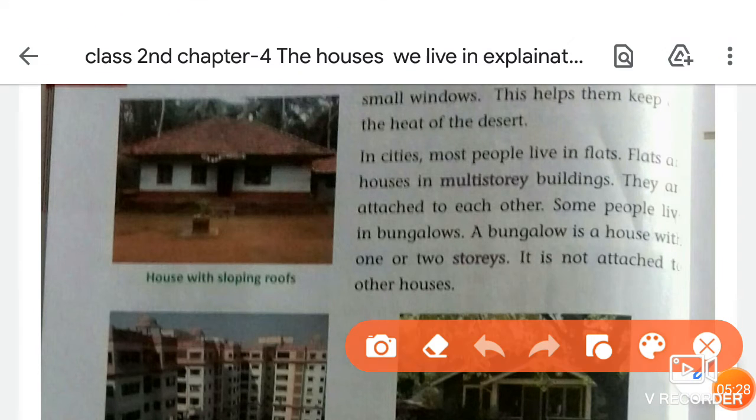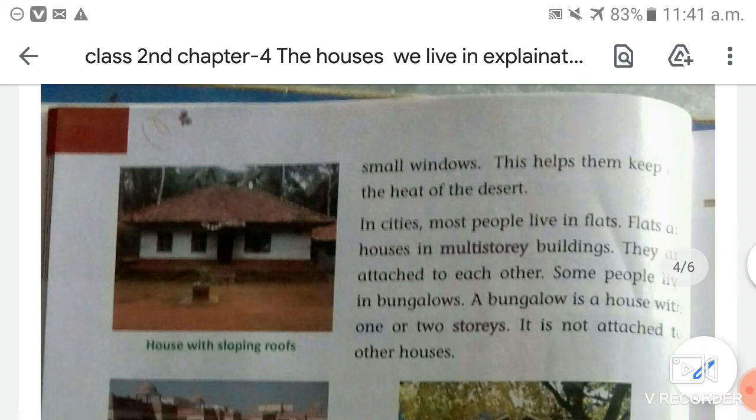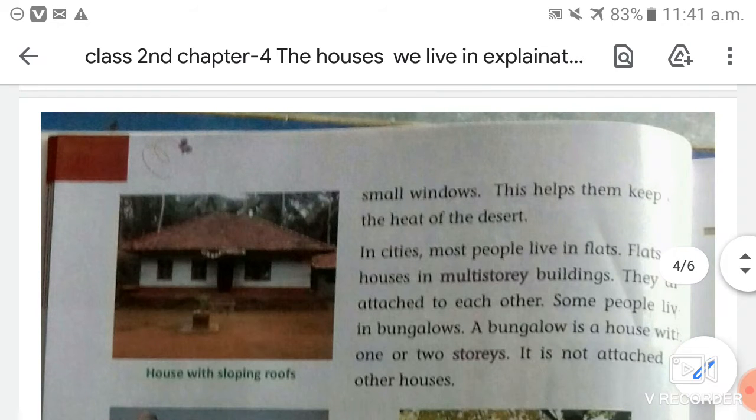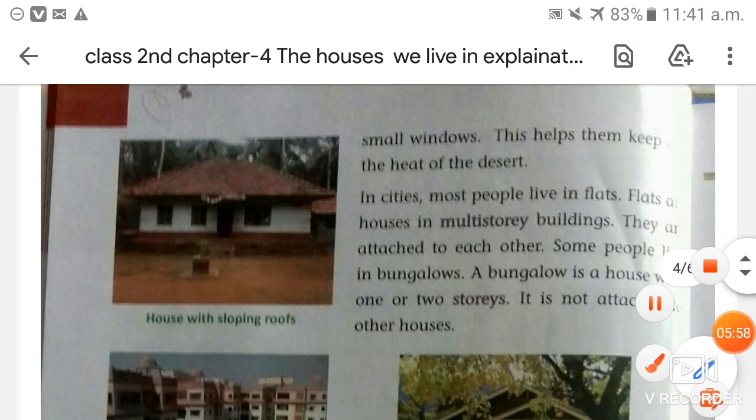Okay, the next type of house was the house with a sloping roof. So why do people build houses with a sloping roof? Where it rains a lot or snow falls a lot, people build houses with a sloping roof so that the rainwater drains and the snowfall slips off from their houses.